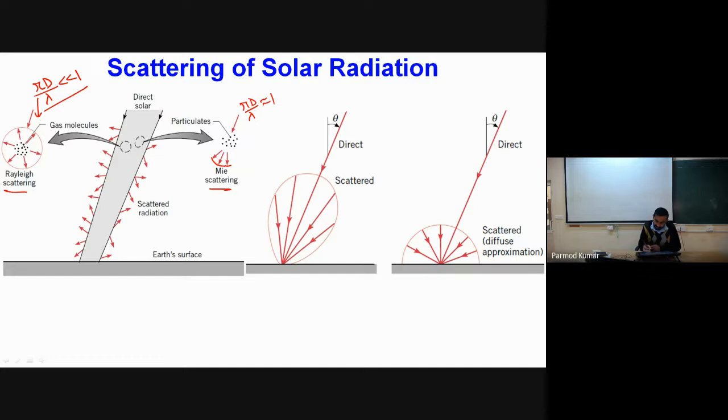So you can see over here that in actual practice, this is some direct ray which has reached the Earth's surface without going through any scattering, and outside this, whatever radiations we are seeing, these are nothing but scattered radiation. So whatever energy we receive on the surface of the Earth is the sum of direct and scattered energy. Many times, this scattered part is very difficult to analyze, so we treat the scattered portion with a diffuse approximation, and this is our direct radiation.